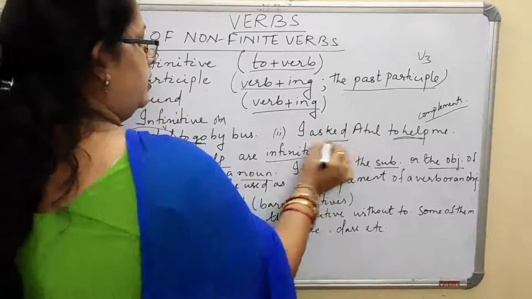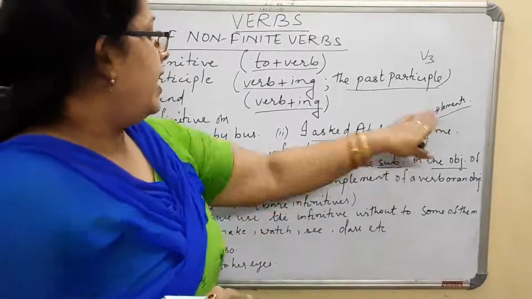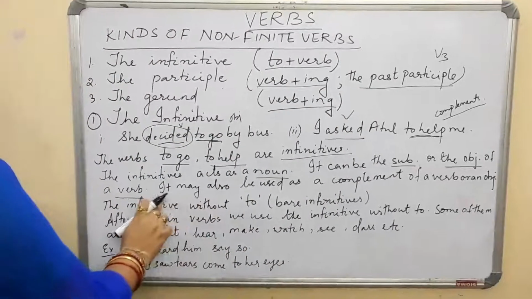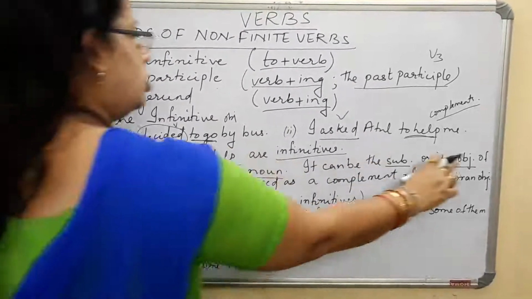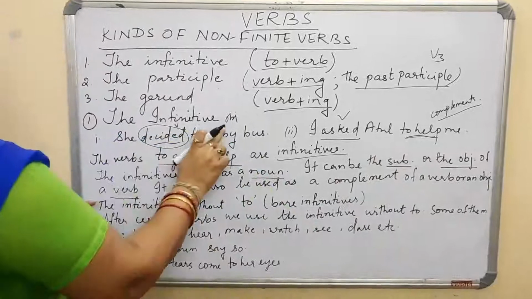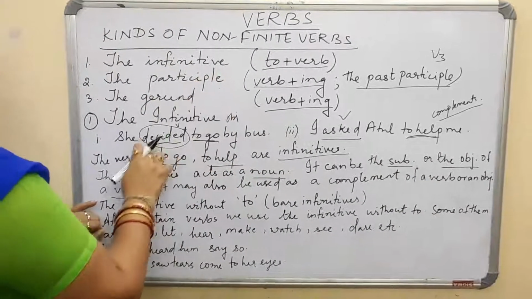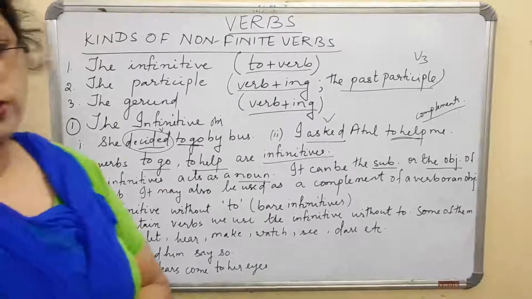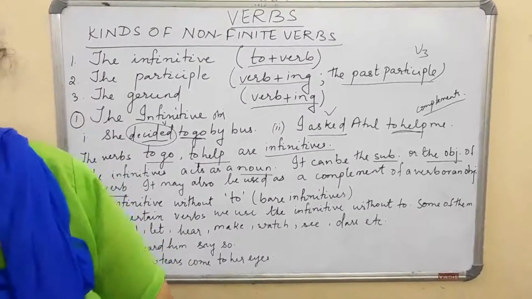Here the verb is asked, so to help is a complement of the verb asked. And as I say, it can be used as a subject or the object of a verb. Here the object is to go, for the verb decided.